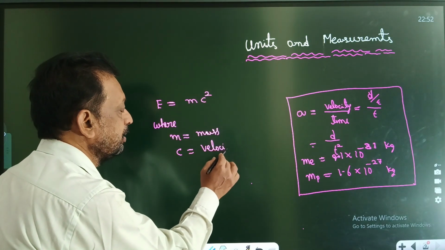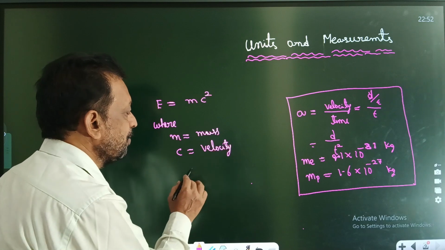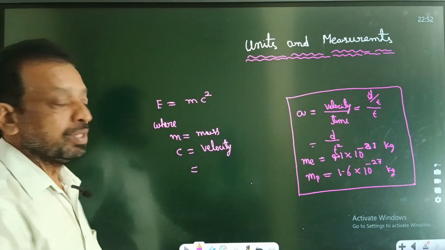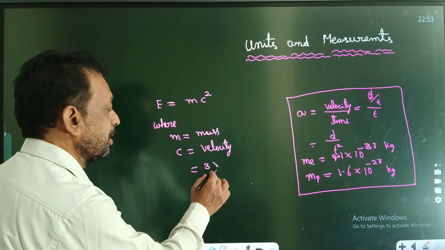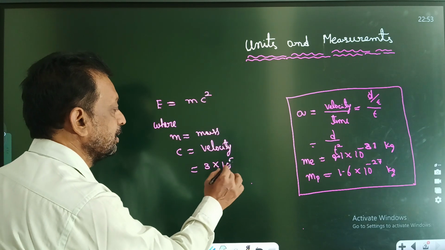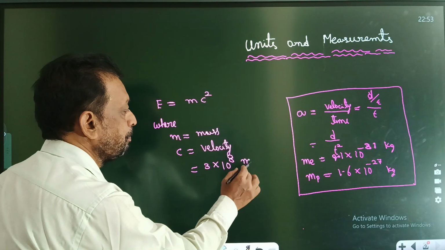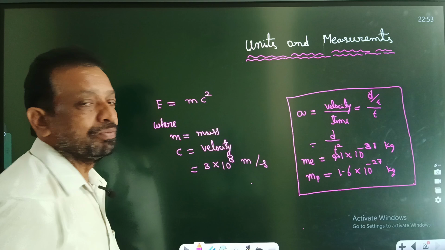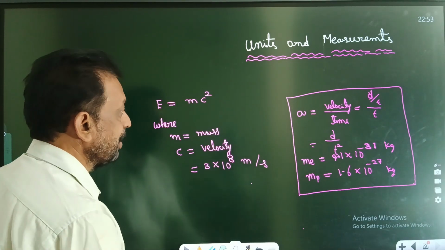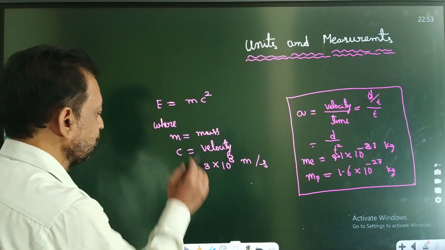What is the velocity of light? 3 into 10 to the power of 8 meter per second.